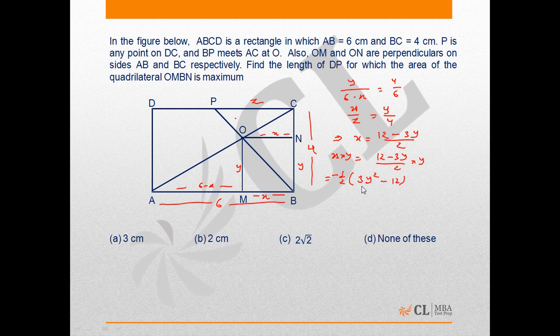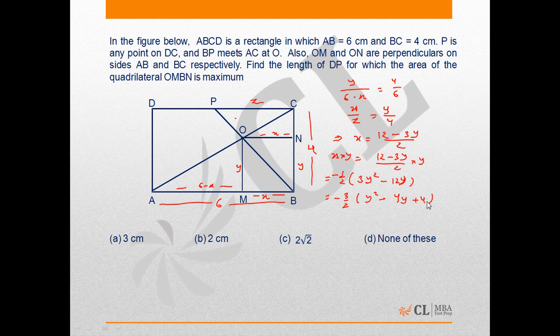Now if you have to maximize this part, you have to make it a perfect square, right? So make it as minus 3 by 2, let's take it common also. It will become Y square minus 4Y. Right, now if you have to make it a perfect square, you have to add 4 to this, so that it becomes a Y minus 2 whole square.